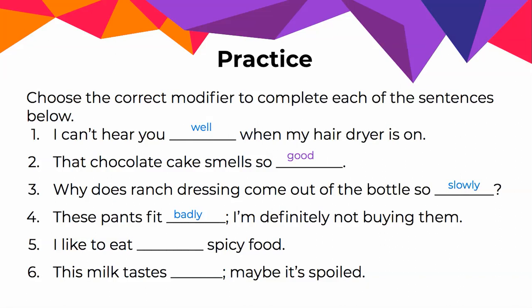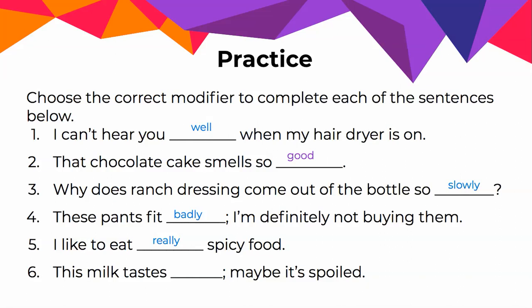Intensifiers in particular, those adverbs that are talking about the extent or degree of something, like very, too, those words are often modifying adjectives. So in this sentence, the word in question is modifying spicy. It's telling us to what extent we like spicy food. So since it's modifying spicy, which is an adjective that modifies food, we need the adverb form because we're modifying an adjective.